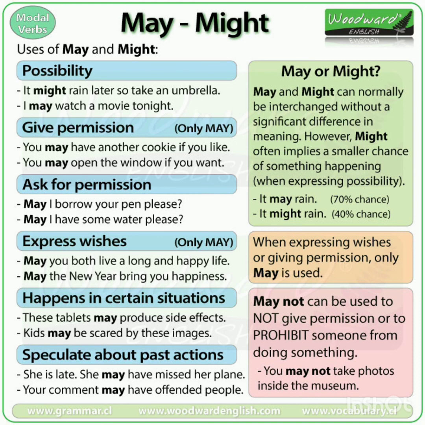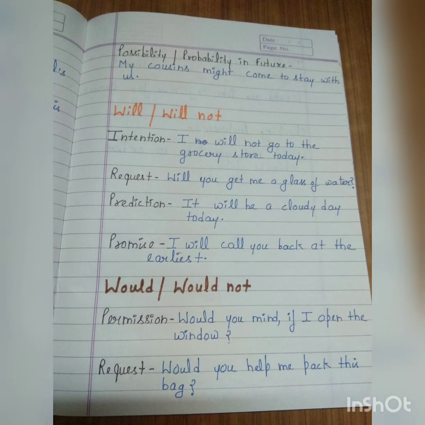Okay. Begin with will or will not. You already know that will shows prediction or an action of the future. But will also shows intention, will also shows request, and will also shows promise. So let's understand each one by one. Now intention: I will not go to the grocery store today, or I will not do this task today. Request: Will you get me a glass of water? Prediction: it will be a cloudy day today. And in promise: I will call you back at the earliest.